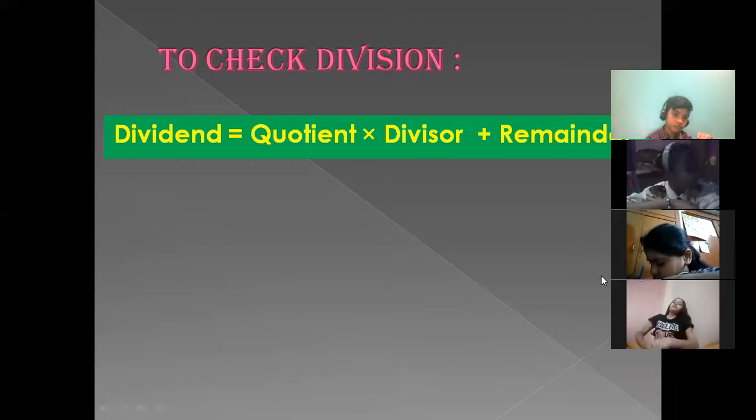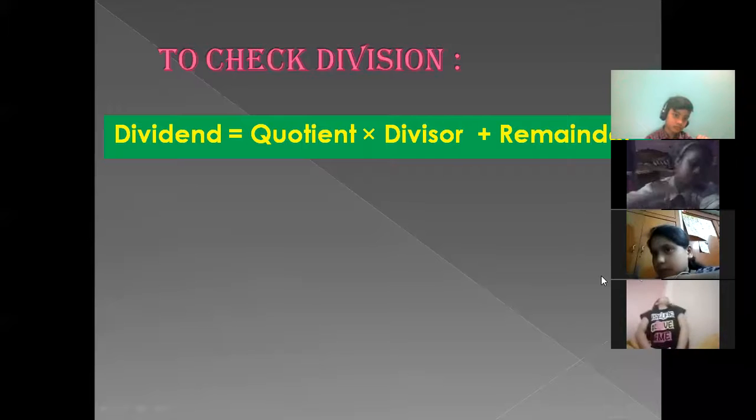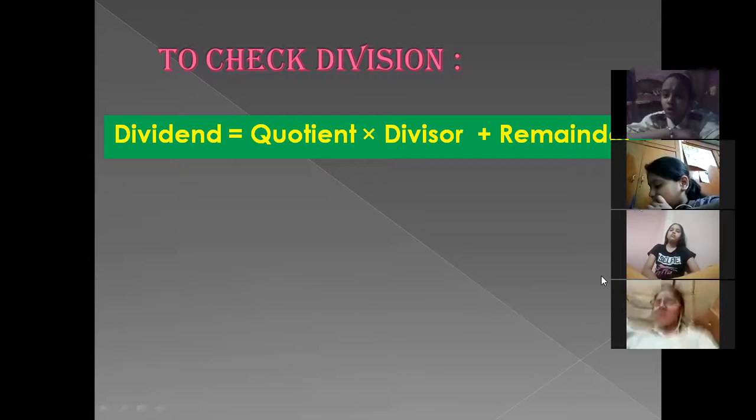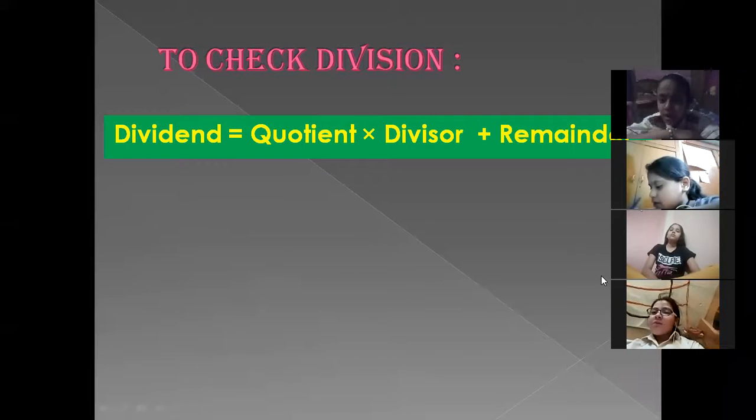So, Nitya, you will tell me, from the board: when we multiply quotient and divisor, where quotient is 4 and divisor is 6, what will be our answer?